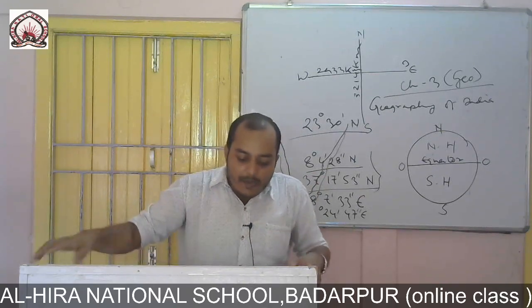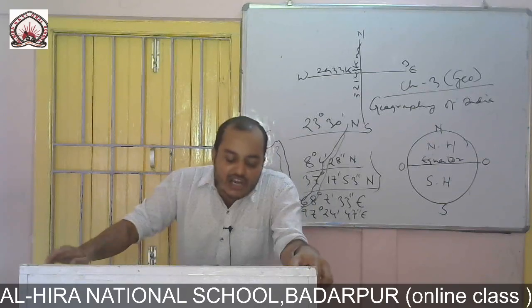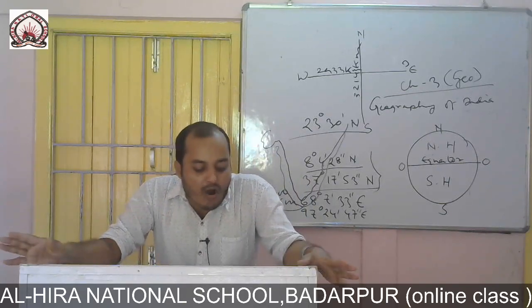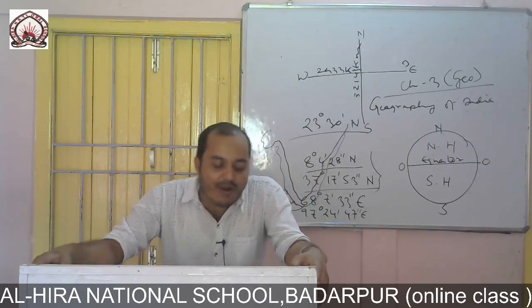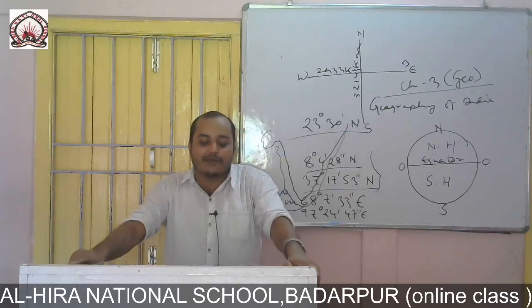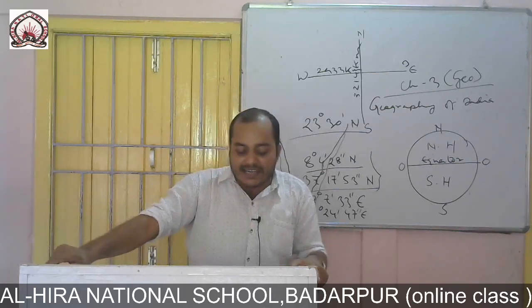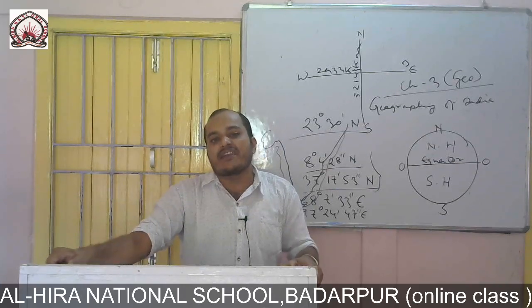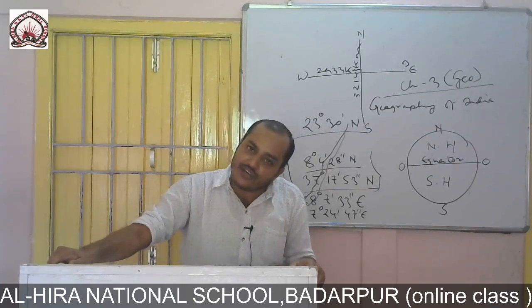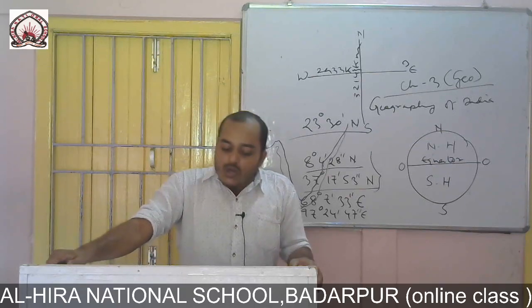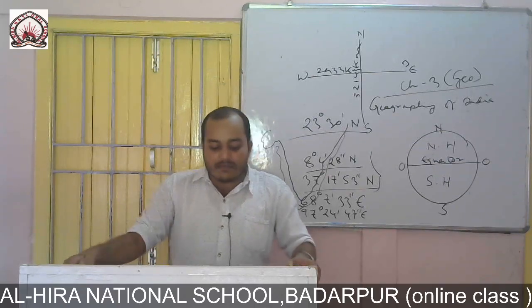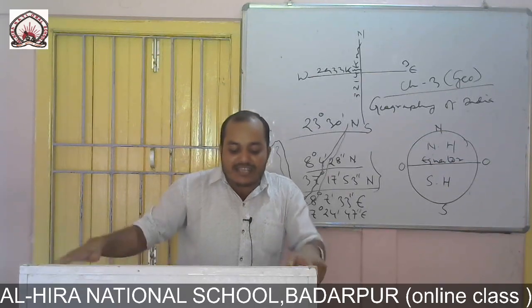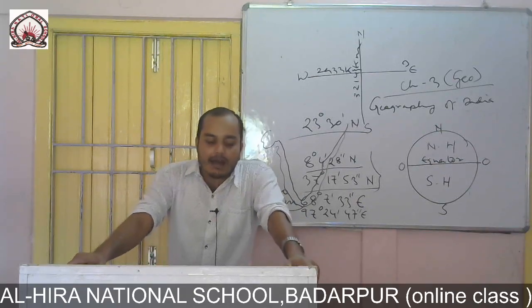Geologists have the opinion that the Himalaya acquired its present shape, size and height during the mountain building process, which continued for about the last 7 million years. 1 million is equal to 10 lakhs. So this is how the Himalaya formed.